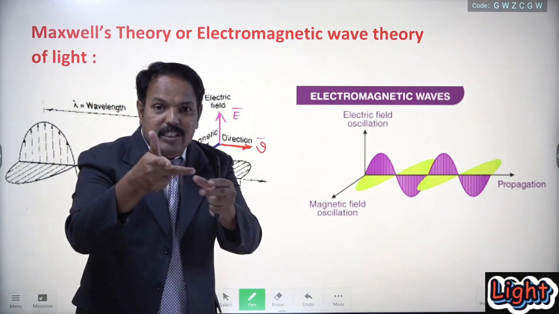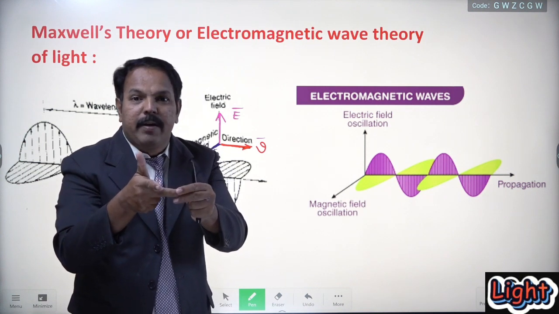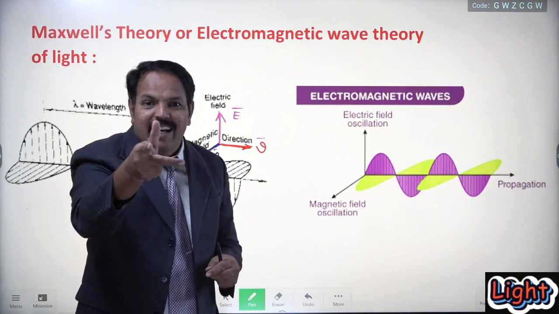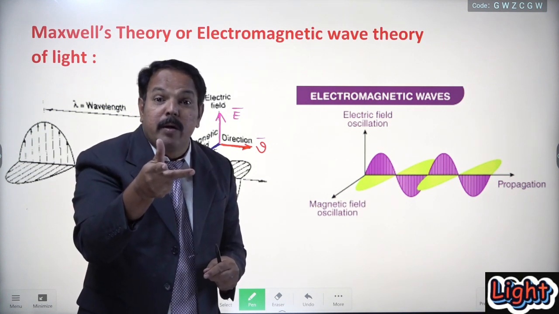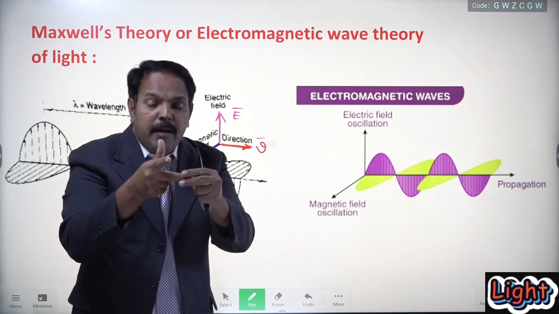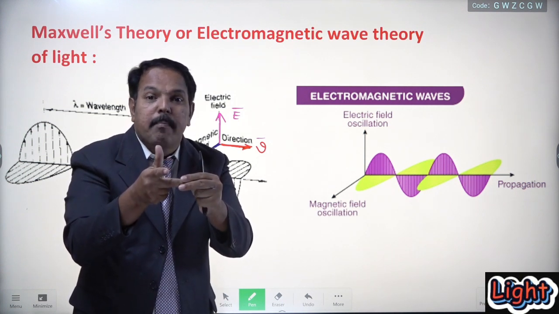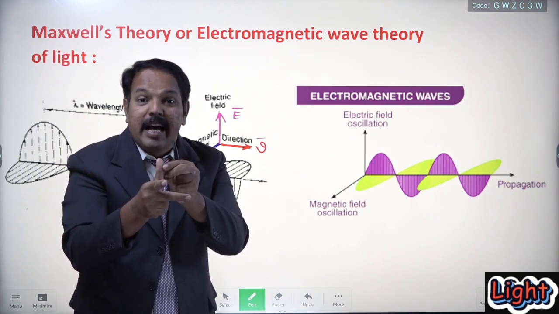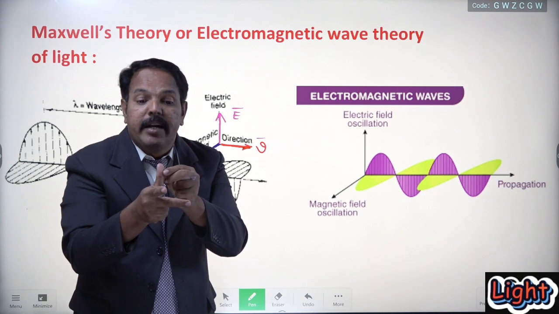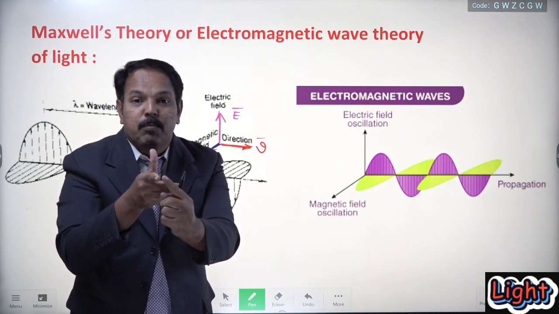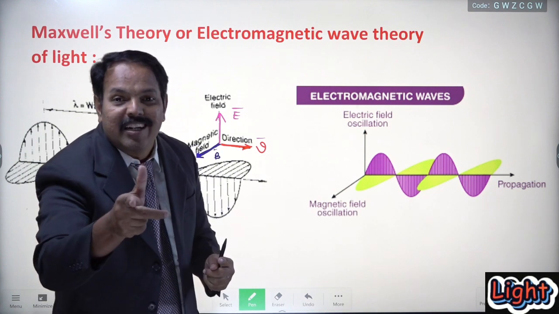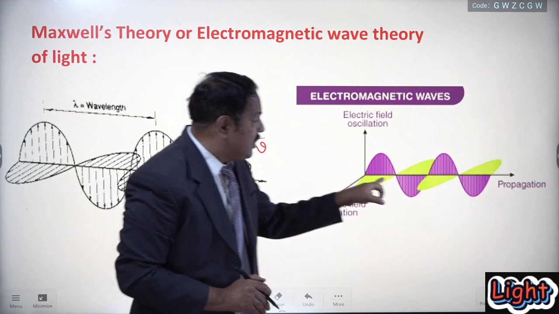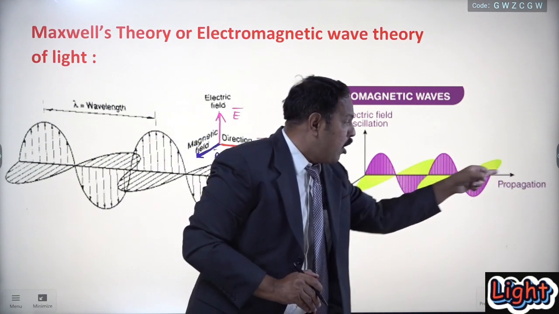Look at these three fingers: this is the middle finger, this is the forefinger, and this is the thumb. If I stretch them in this way, these three fingers are mutually perpendicular to each other. If this finger denotes the direction of magnetic induction or magnetic field, this finger denotes the direction of electrical field, or electrical intensity, then the forefinger denotes the direction of velocity, the direction of speed of the light. Have you got it? Look at this again. This is the direction of propagation; light will travel along this direction.